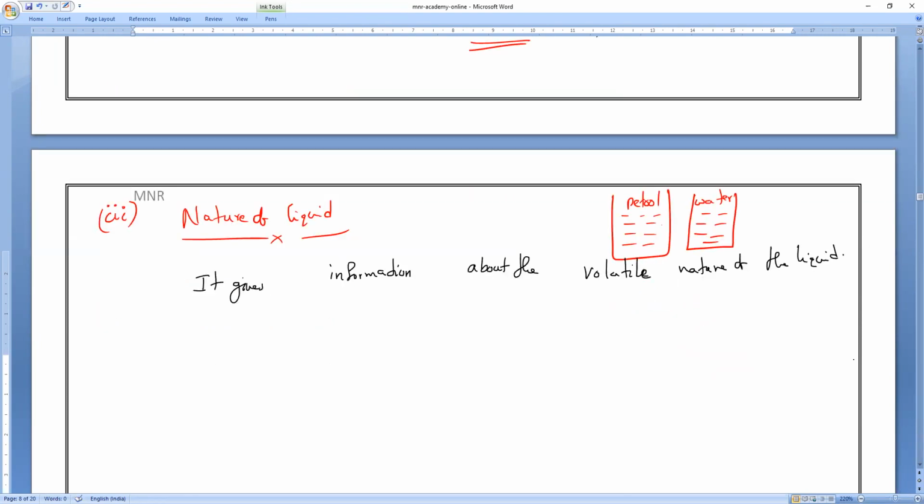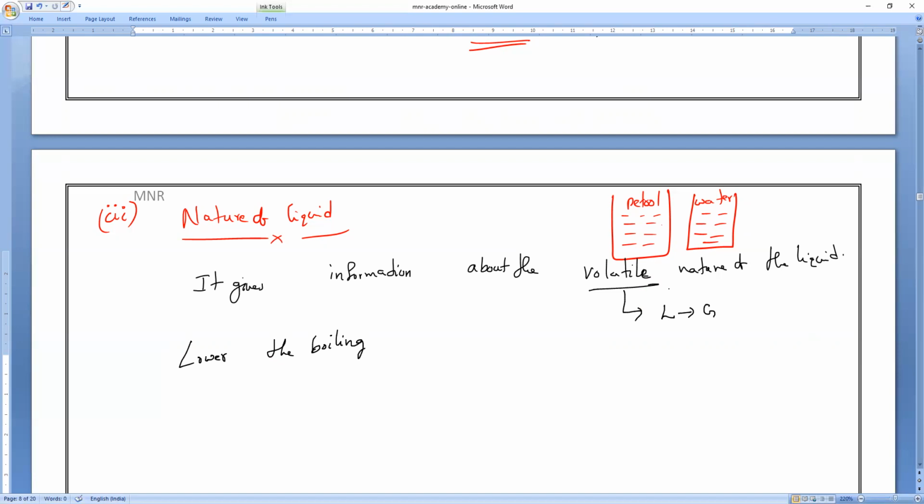So lower the boiling point, is it more volatility or less volatility? Lower the boiling point, more volatile. Boiling point is more, less volatile in nature. Volatile means change of state from liquid state to gaseous state.